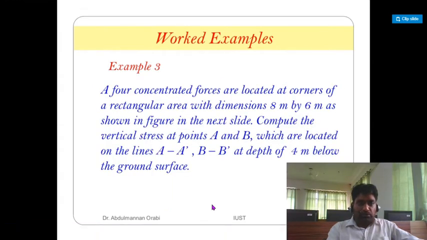Four concentrated forces are located at the corners of a rectangular area with a dimension of 8 by 6 meter, as shown in the figure. In the next slide, compute the vertical stresses at A and B, which are located on the lines AA and BB at a depth of 4 meter below the ground. Let us see this problem.